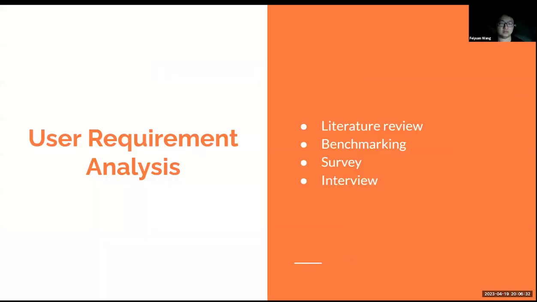Next slide, please. In order to better understand users' expectations and needs and adjust and improve the project based on their feedback and opinions, our group uses literature reviews and interviews. To do this, we first searched for relevant articles, including some surveys and news, to get a professional understanding of our subject matter.